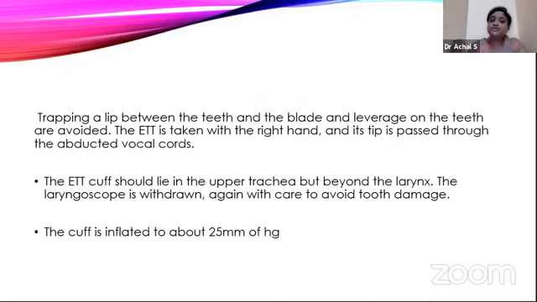Then the ET tube is taken in the right hand and passed through the abducted vocal cords till the black line I have mentioned. The ET tube cuff should lie in the upper trachea but beyond the larynx. That is the black mark which is made. The laryngoscope is then neatly withdrawn. Again, take care there is no damage. Then the cuff is inflated to about 25 millimeters of mercury, which corresponds to 2.5 to 3 cc of air.